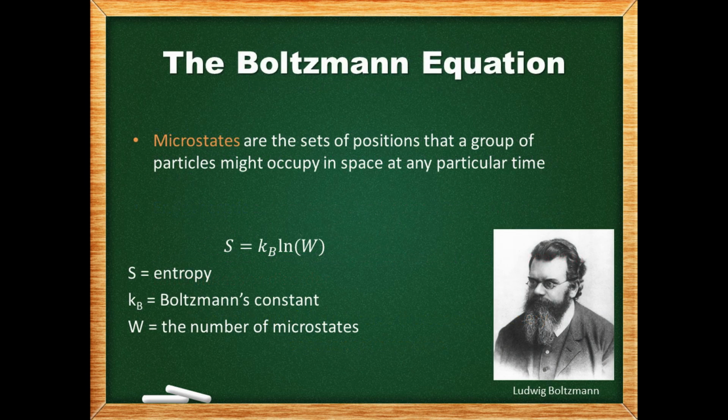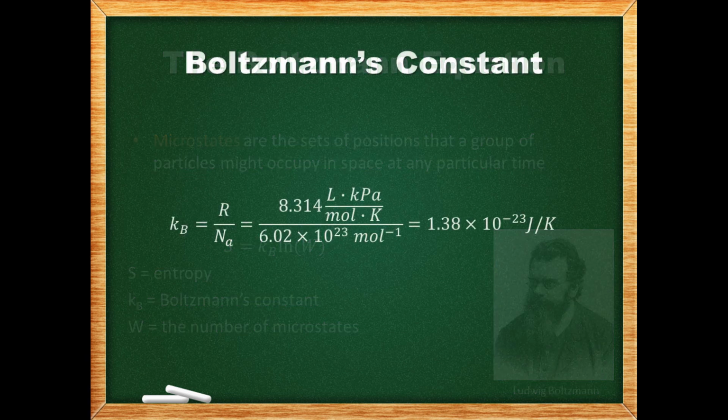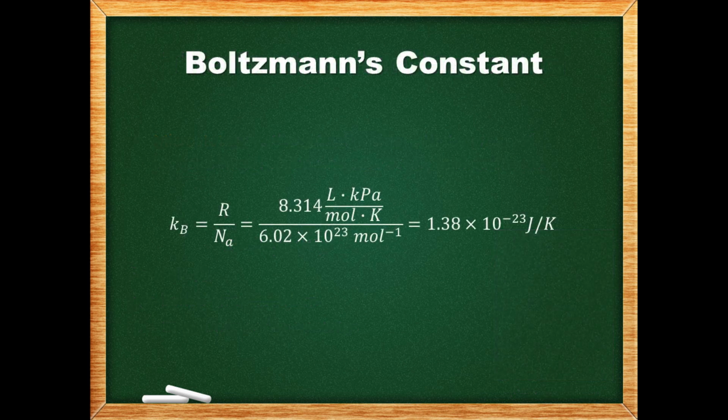Ludwig Boltzmann was a famous Austrian physicist who determined the probability that a group of particles might occupy a particular set of positions in space at any particular time. These sets of positions are known as microstates. In the Boltzmann equation, it can be seen that entropy is equal to Boltzmann's constant times the natural log of the microstates. Just quickly here, we can see that Boltzmann's constant is obtained by dividing the gas constant by Avogadro's number.